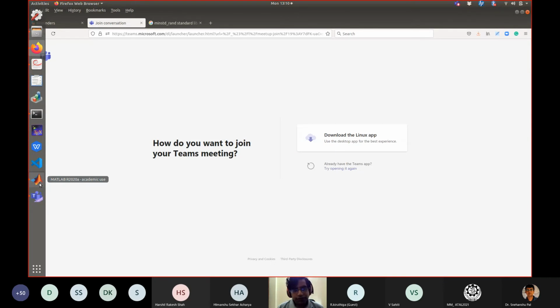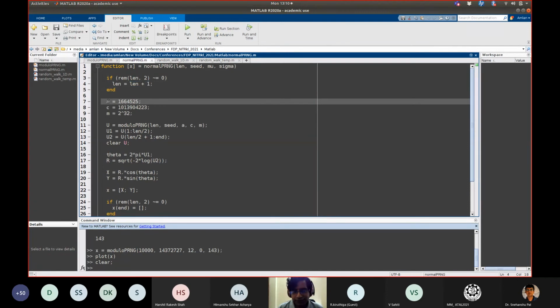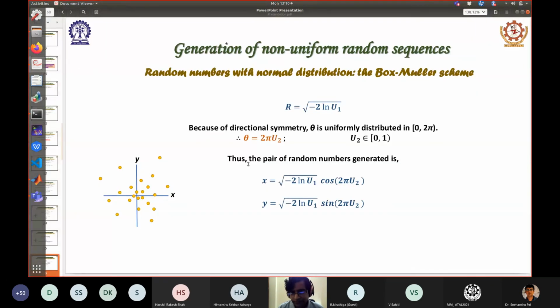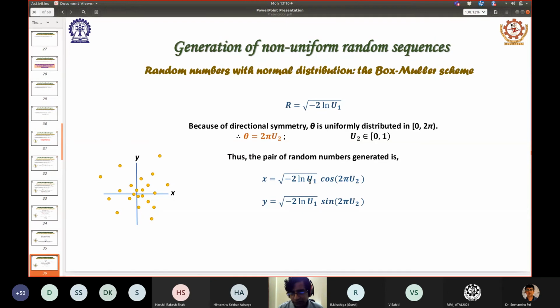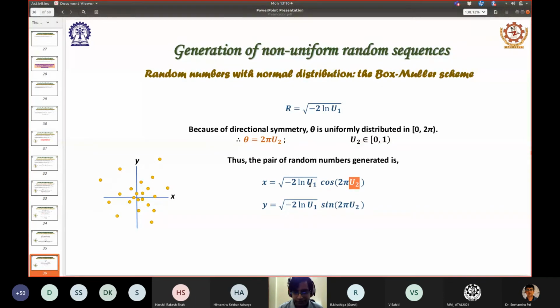So let us see here. What we are doing here is setting the A, C and M values, because we have seen that we need to generate the numbers u1 and u2. These numbers u1 and u2 are used first, and these are regular random numbers from 0 to 1 and uniformly distributed. So that we can generate using the modulo generator that we have just written.